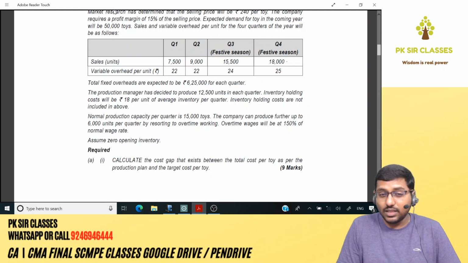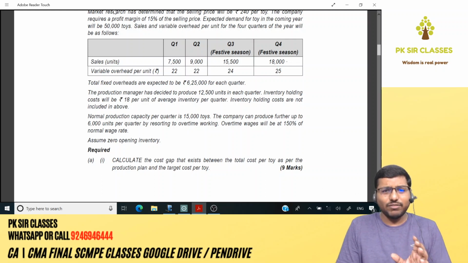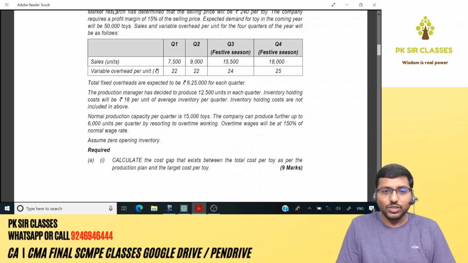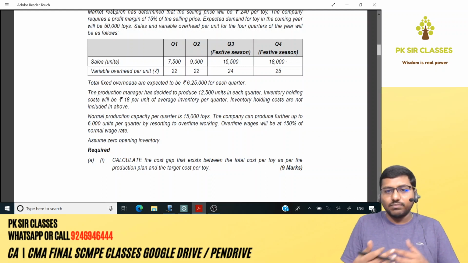Now this is immediate. The moment you see this, you need to understand that, okay, fine. The capacity is 15,000, whereas this guy has decided to go for 12,500 only. Already there is a buffer of 2,500, correct? But then still there is a sentence saying that you can overproduce. I mean, you can go for a little bit more production by going for overtime for 6,000 units, which means he is talking about JIT. So you can easily guess based on the flavor of the question. That comes only due to repeated practice.